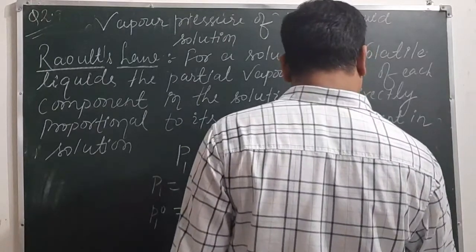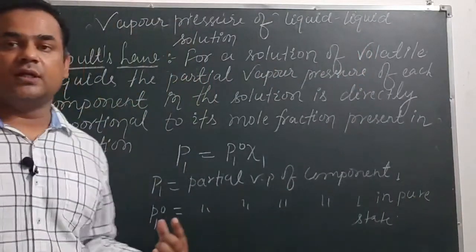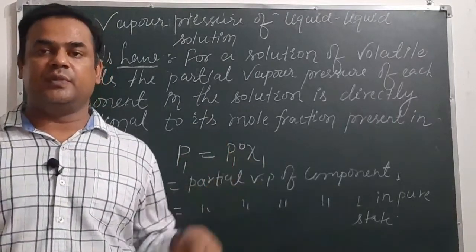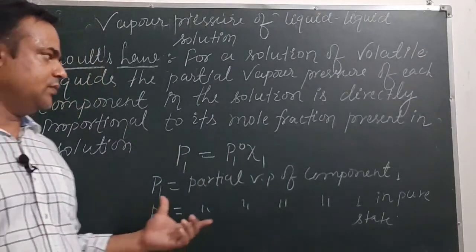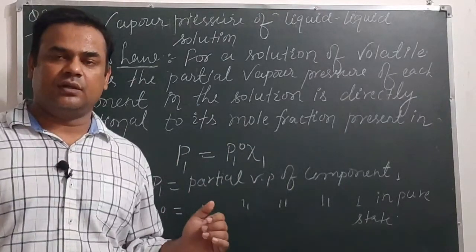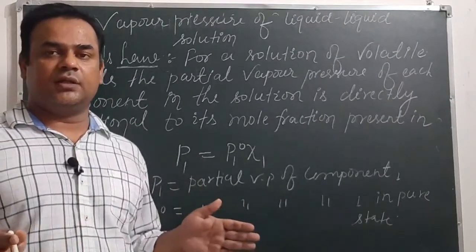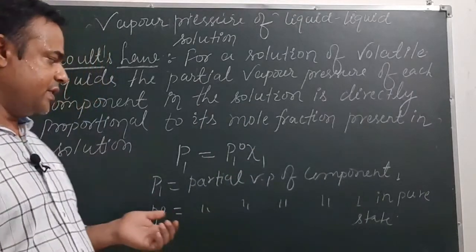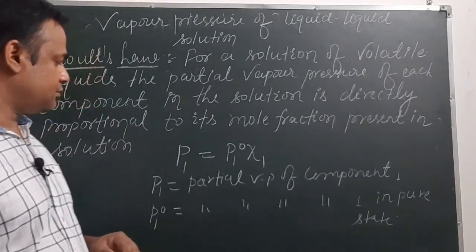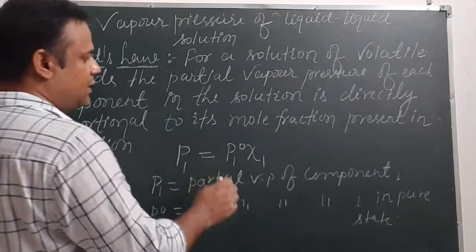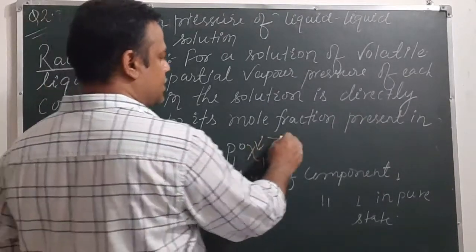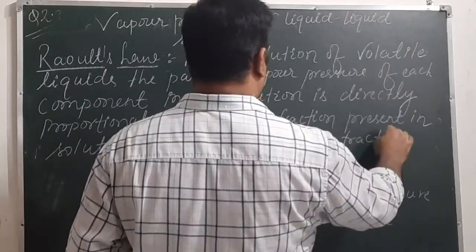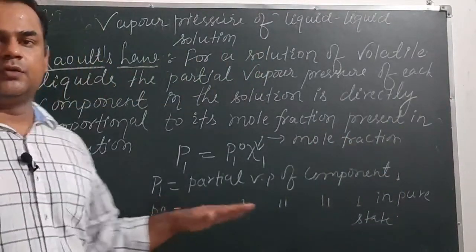What is the meaning of pure state? Pure state means when it is in its purest form, nothing is mixed in it. Suppose we are mixing water and ethanol, then before we mix them, ethanol is pure and water is pure. In this purest form, whatever vapor pressure is there, that is P1 naught. And chi1 is the mole fraction of component 1 in solution.